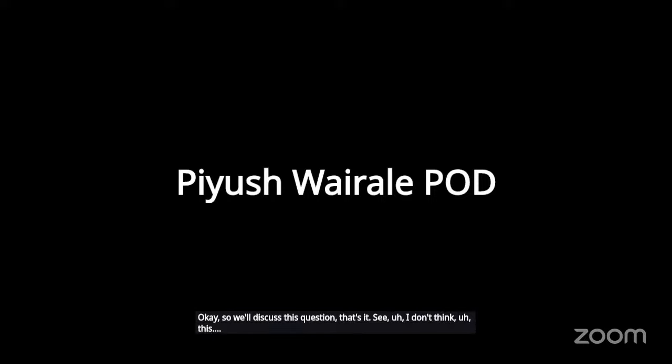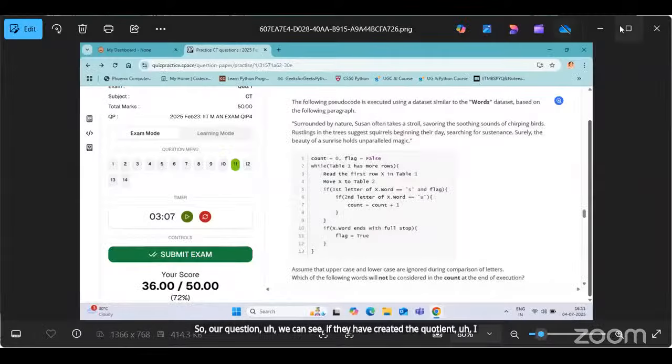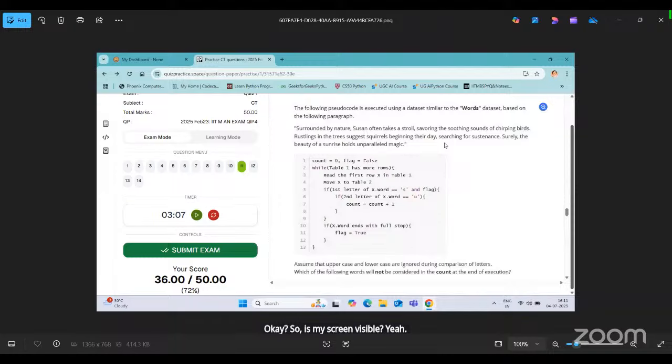Yeah, I got it. Let me share my screen. Okay, so we'll discuss this question. I don't think the source from which you have taken it can be verified. If it's our question, we can see. If they have created the question, I'm not sure. It is a PIQ only. They might have made some mistake, like while copy pasting, it is possible.